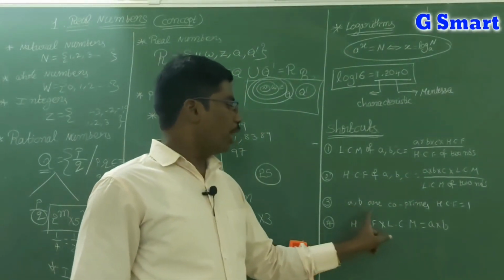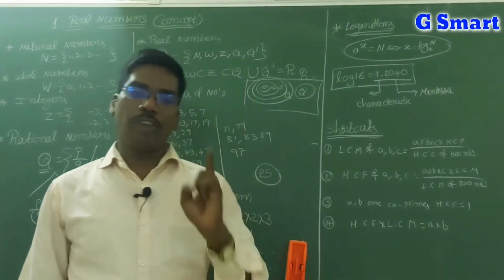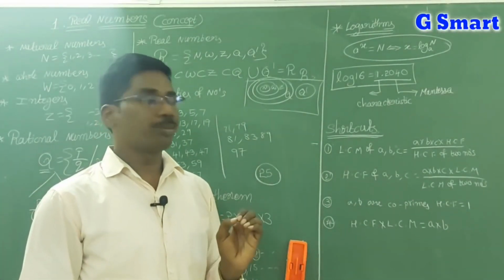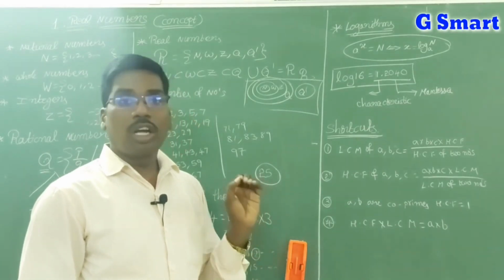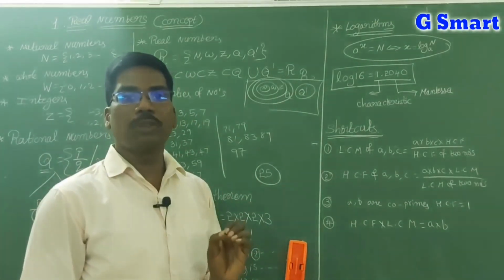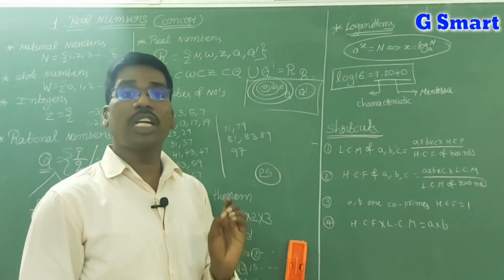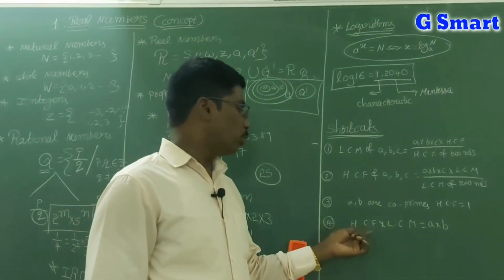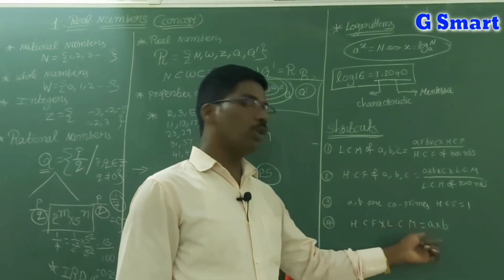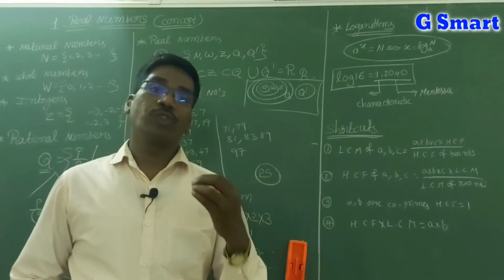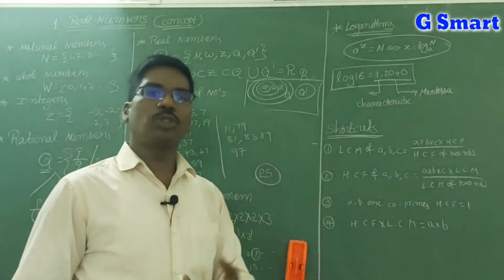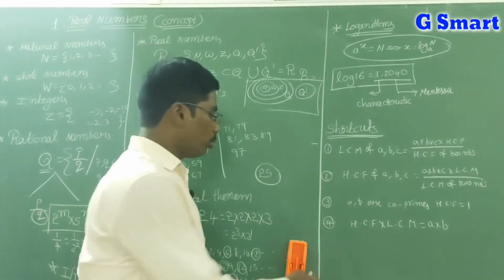Next, if A, B are co-primes, then the HCF is always 1. If A, B are co-primes, co-primes means what? The 2 numbers which are divisible by only 1. Those are called co-primes. Next, this is the most very important. LCM and HCF of A and B: for 2 numbers A, B, HCF into LCM is equal to the product of the 2 numbers. And also one more formula is there.